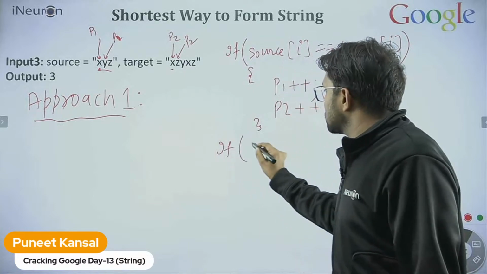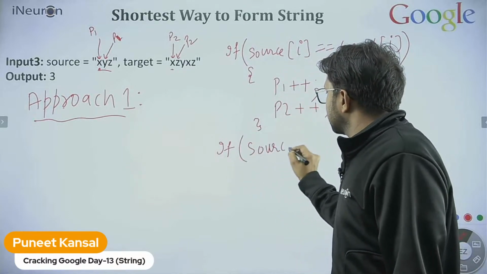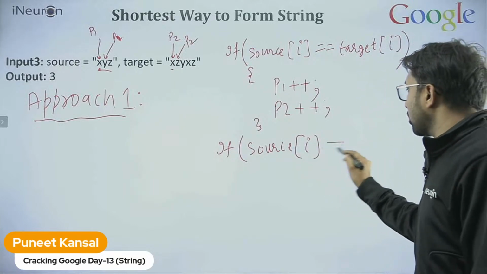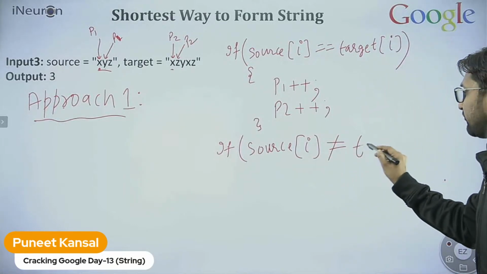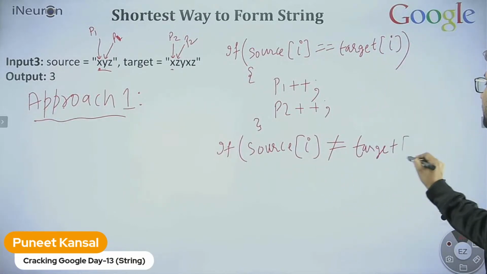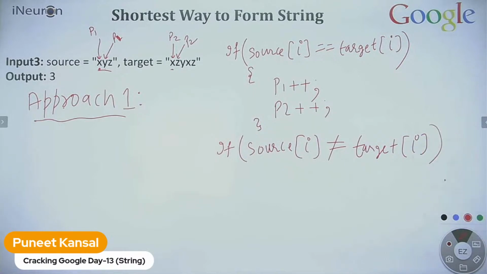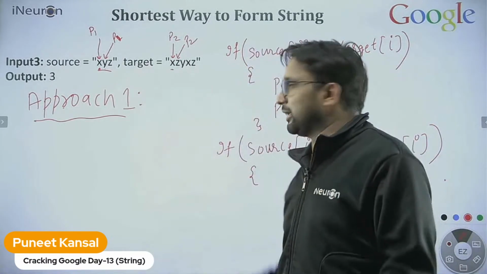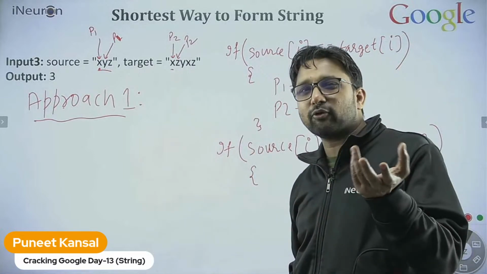If the source's ith position element is not matching with the target position element, they are not matching now. One last question, okay, in this.